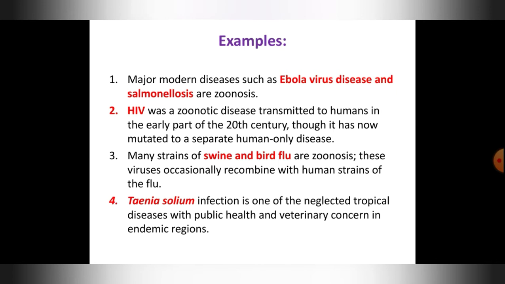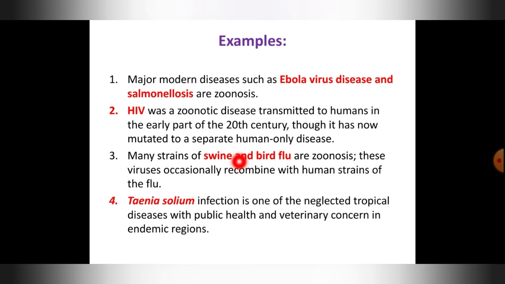Then HIV. You know HIV, human immunodeficiency virus, is a zoonotic disease transmitted to humans in the early part of the 20th century, though it has now mutated to a separate human only disease. But it is now a human only disease. It originated as a zoonotic disease.